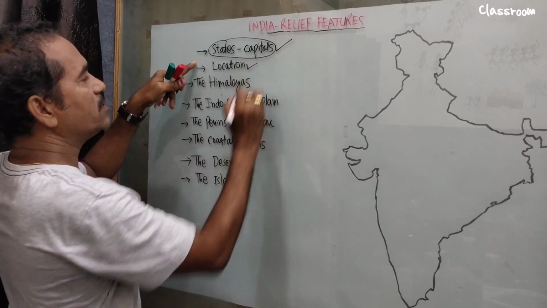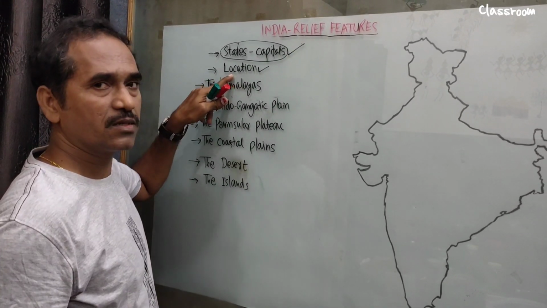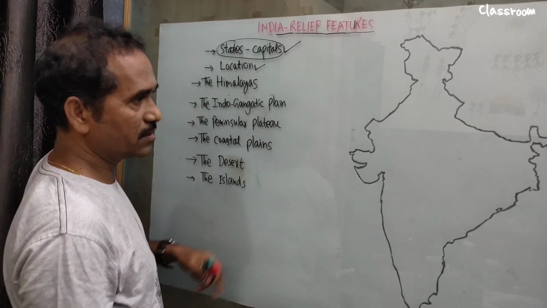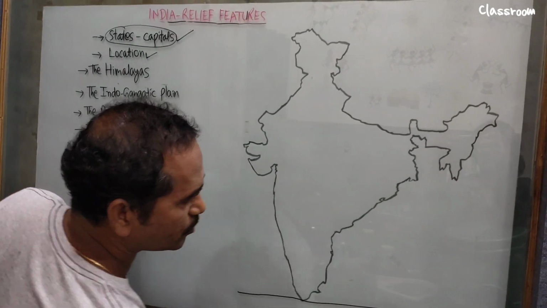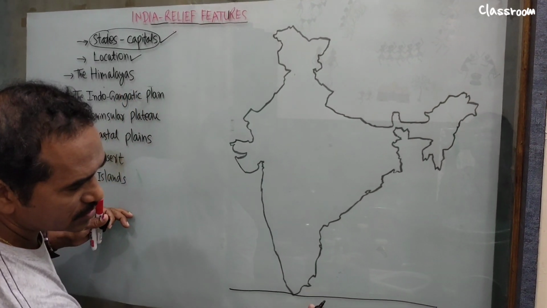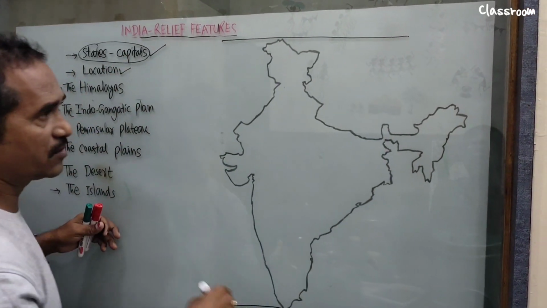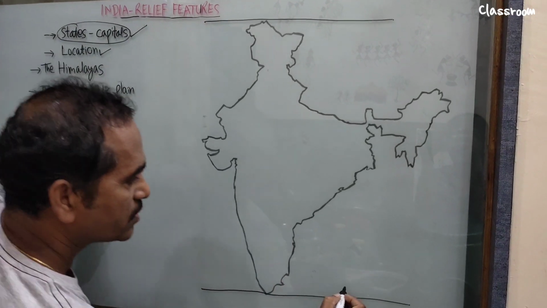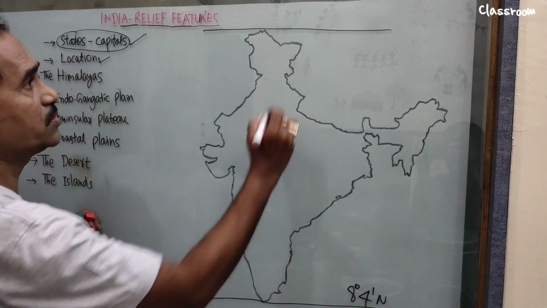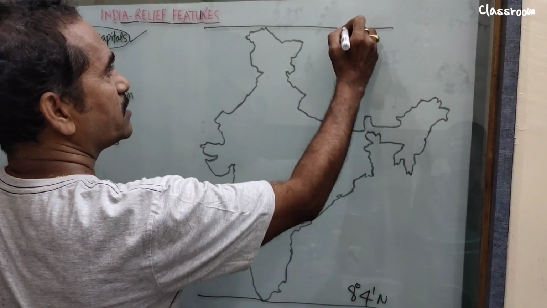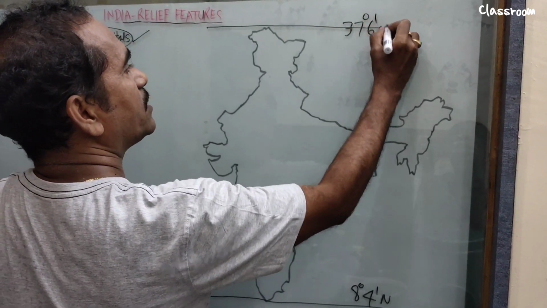So location, geographical background. From this topic, what type of questions can we guess? Yes, the coordinates of India. That is this one: the southmost point, the southmost latitude and the northmost latitude. They ask you the values of these latitudes. It is 8 degrees 4 minutes north latitude. This one is almost 30 degrees. This one is 37 degrees 6 minutes north.